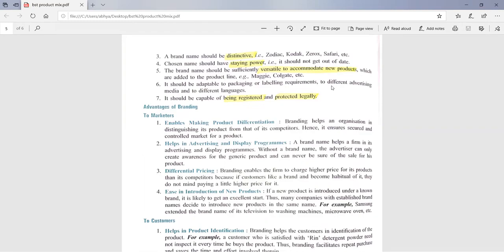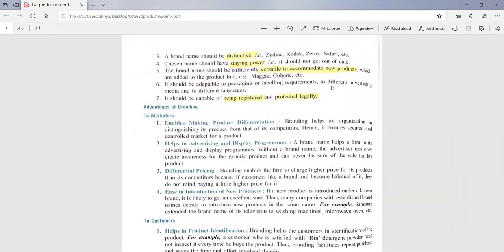So now the Maggie brand name is there, and under that brand name two or three more products are sold, like not only the Maggie but the Maggie soups. So after the popularity of the Maggie noodles, Unilever company entered the field of soups. So that was the diversification. But those soups were sold under the same brand name, that was Maggie. Then Maggie Bhuna Masala is also one product produced by the Hindustan Unilever company under the same brand name. Okay, so a different brand name can be used by the company, or the same brand name can be used by the company.